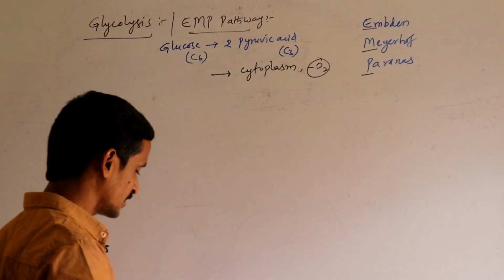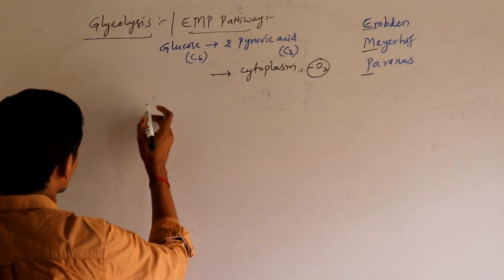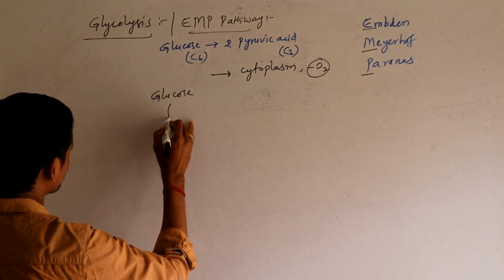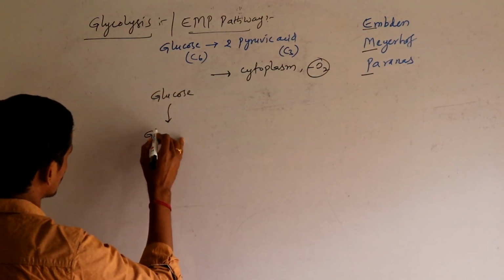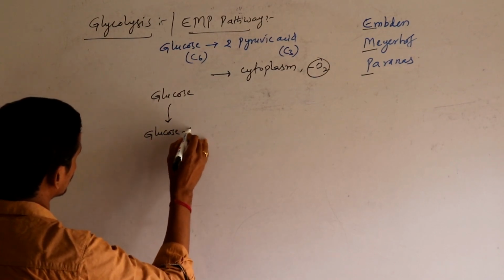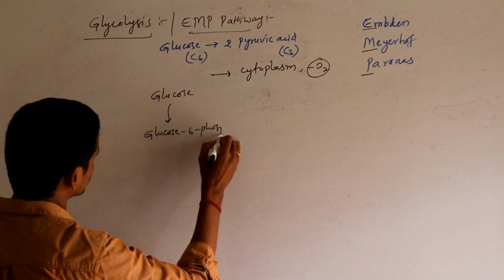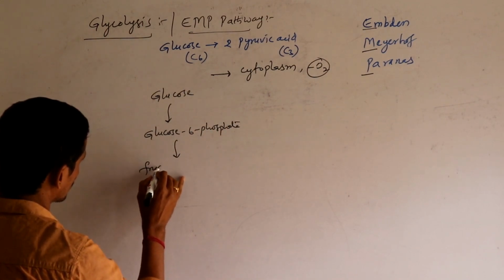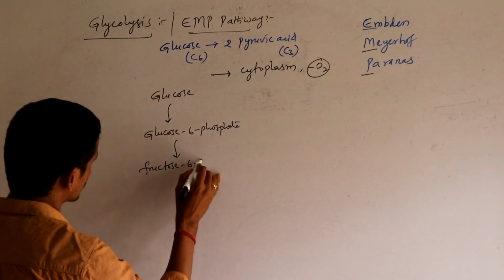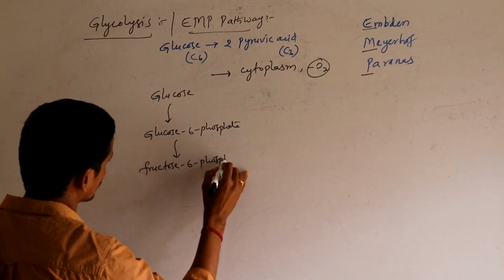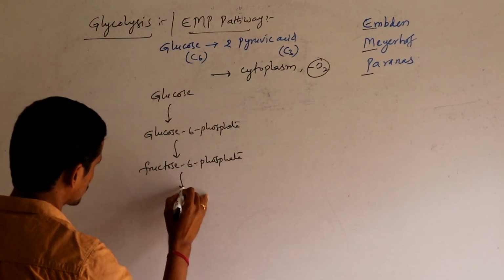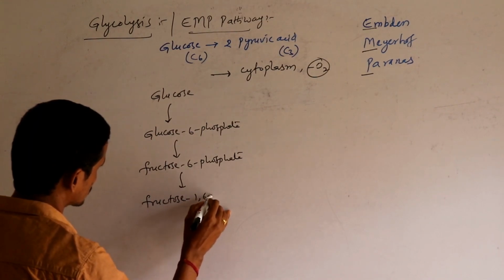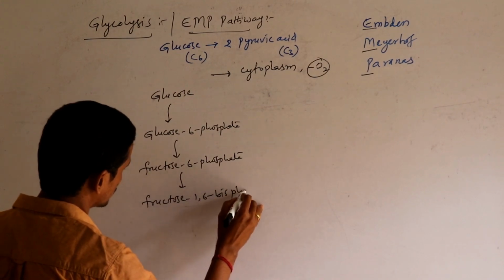Okay, so let us see the steps which are involved in glycolysis. It starts with glucose. Glucose is converted to glucose 6-phosphate. Glucose 6-phosphate into fructose 6-phosphate. Fructose 6-phosphate into fructose 1,6-bisphosphate.